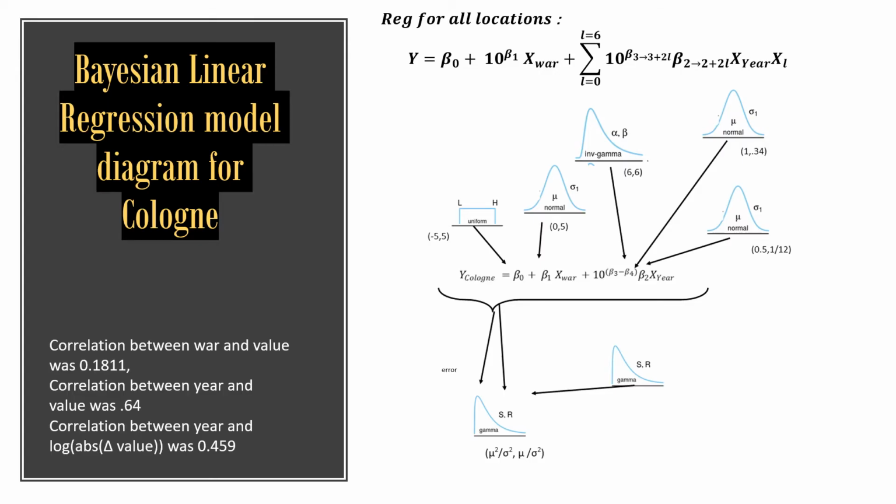So here we have the Bayesian linear regression diagram. At the top we had a formula for all locations with a different y and year relationship for different locations, but in this diagram we're looking mainly at Cologne. You can see that most of the distributions for the different parameters of beta are set to be relatively uninformative.